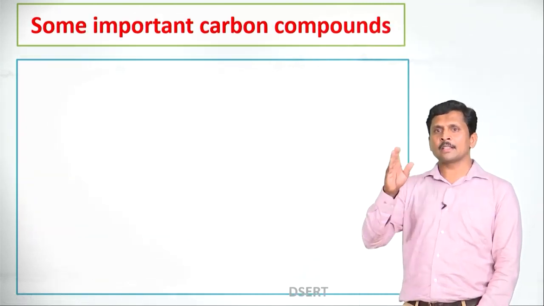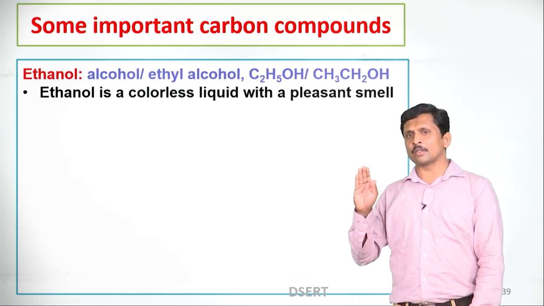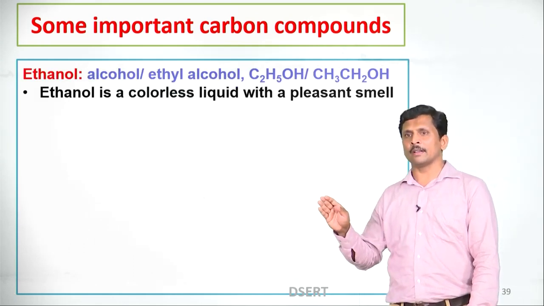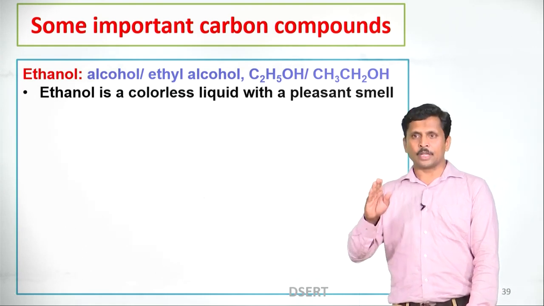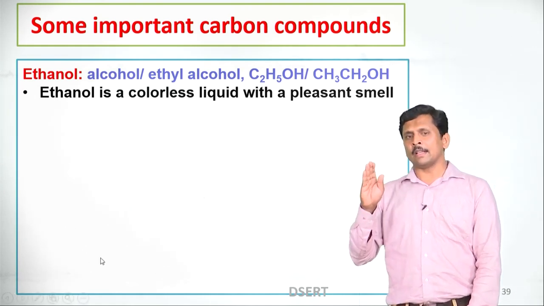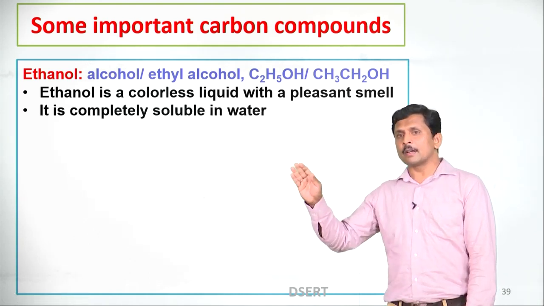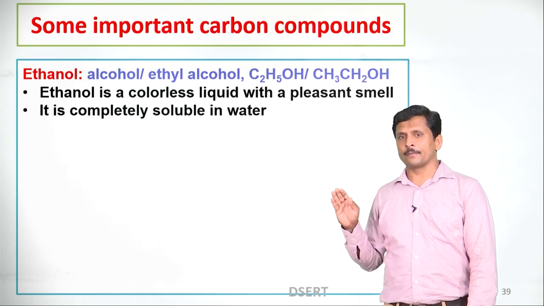Dear students, let us discuss some important carbon compounds. Ethanol. Ethanol is also called alcohol, ethyl alcohol. Its molecular formula is C2H5OH or CH3CH2OH. Ethanol is a colorless liquid with a pleasant smell. It is completely soluble in any amount of water.